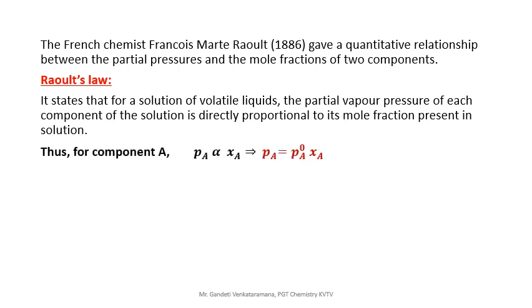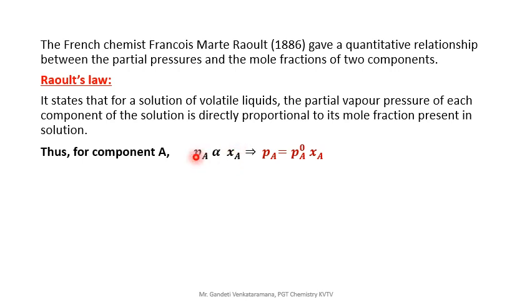For a component A, because we are dealing with only binary solutions, that means only two components. For the component A, I will show you. This is the statement. PA is directly proportional to the XA. PA means partial vapor pressure of each component is directly proportional to the mole fraction present in the solution.